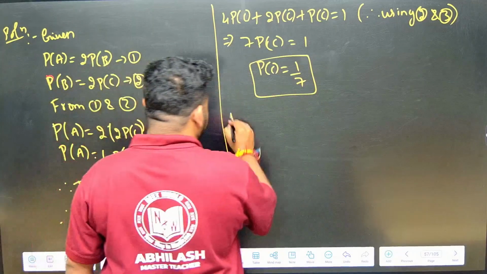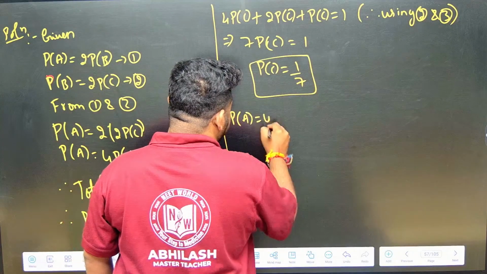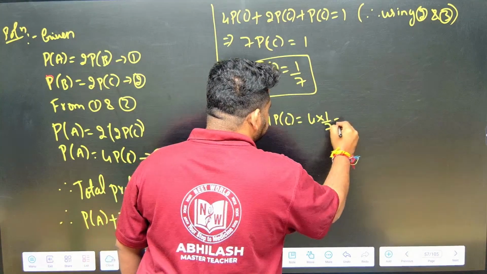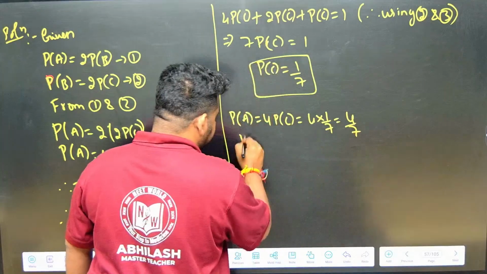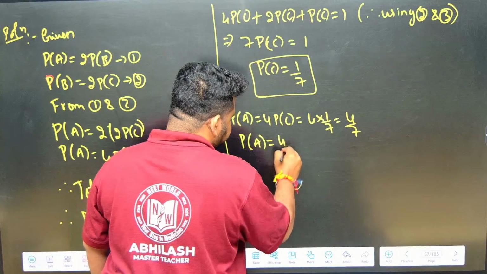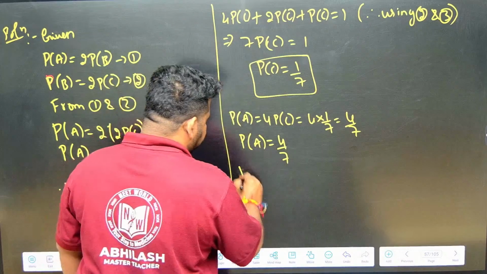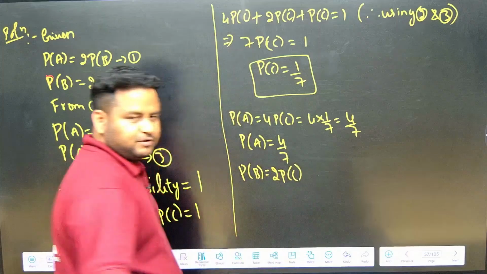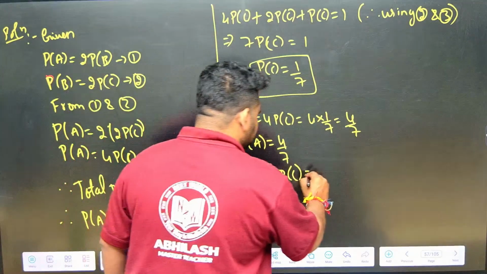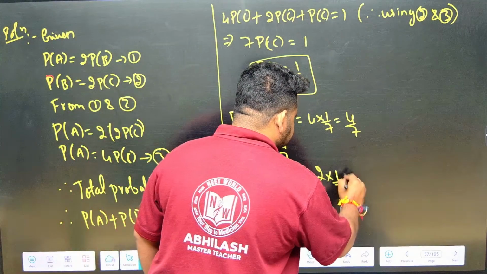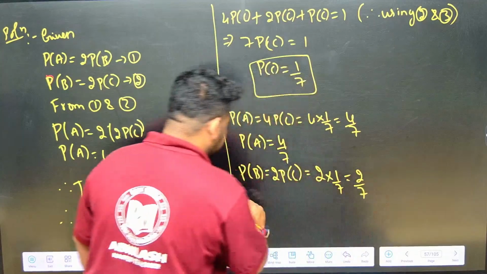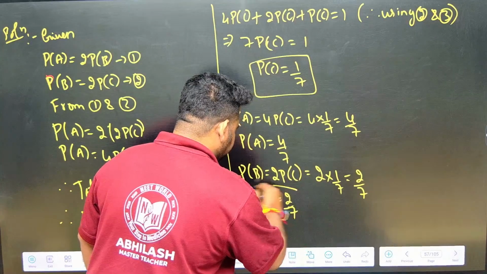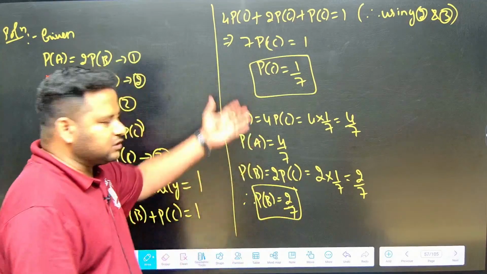Now P of A is 4 times P of C. That means 4 times 1 by 7, which is 4 by 7. So P of A is 4 by 7. Similarly, P of B is 2 times P of C, that means 2 times 1 by 7, so 2 by 7. Therefore P of B is equal to 2 by 7. Now we got all the probabilities.